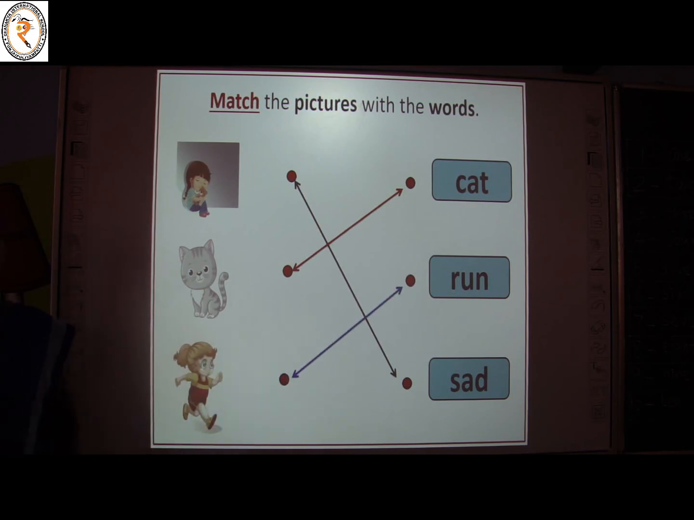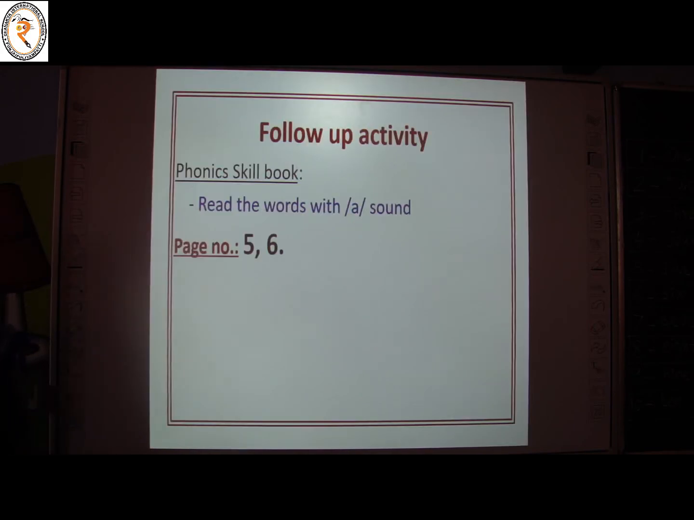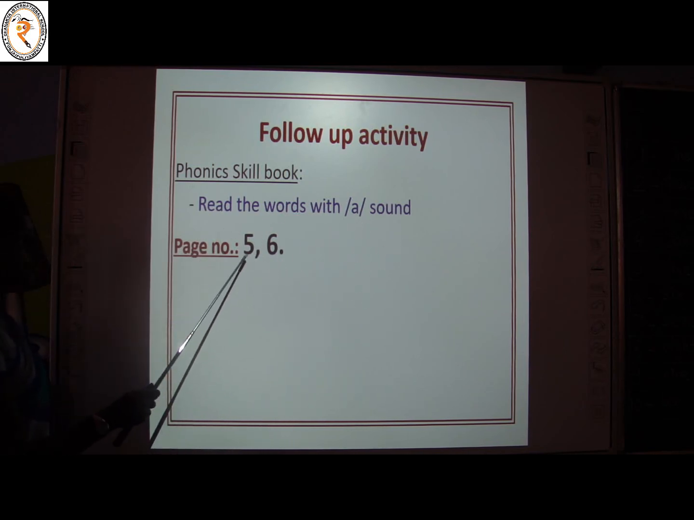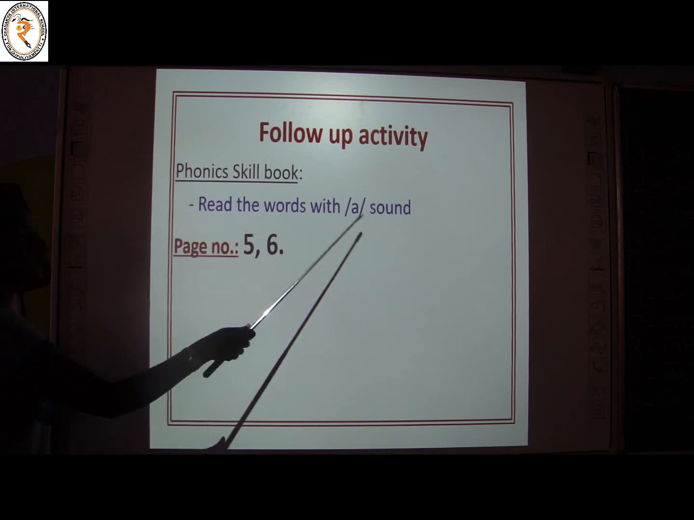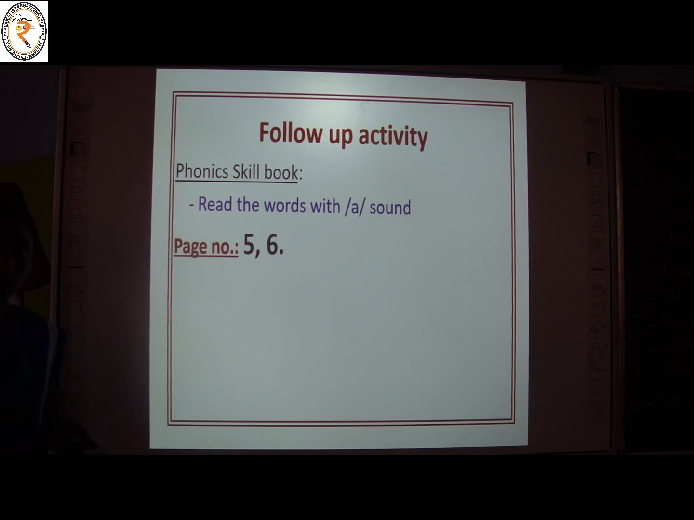Children, did you enjoy the class and activities? I hope so. Now it's time for the follow-up activity. Yes, children, after this class, you have to take your phonics skill book. Okay, what book? Phonics skill book. Take page numbers 5 and 6. Read the words with A sound. Please make a note of the page numbers properly. 5 and 6 in the phonics skill book. You have to read the words with A sound to enrich your phonics skill.